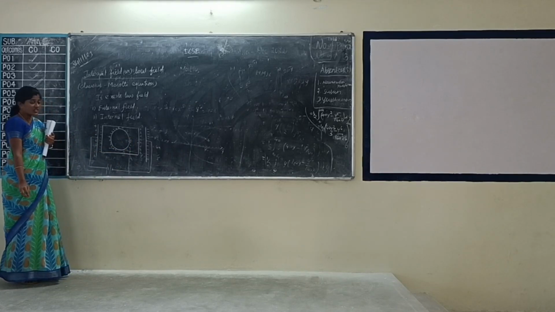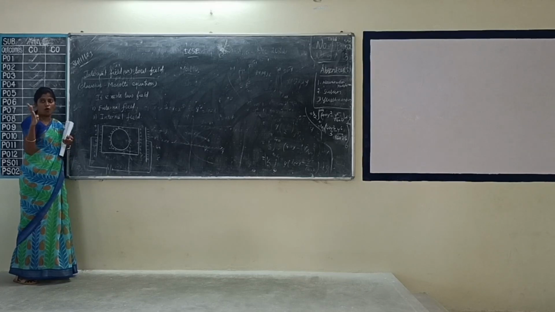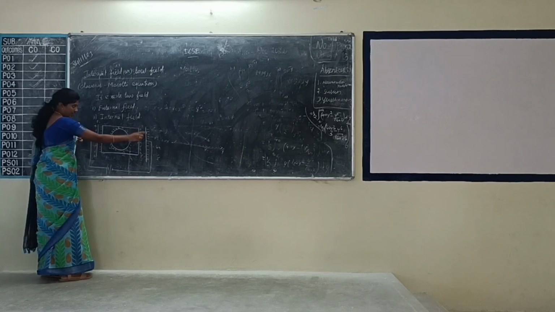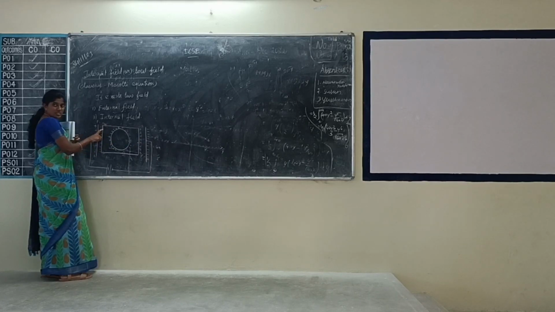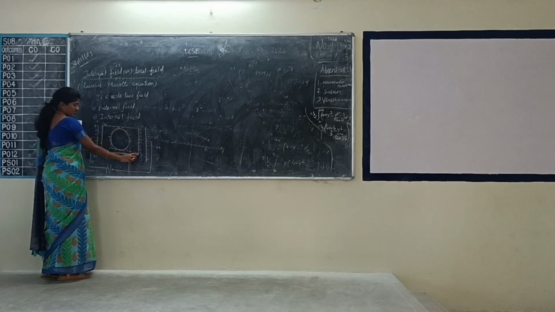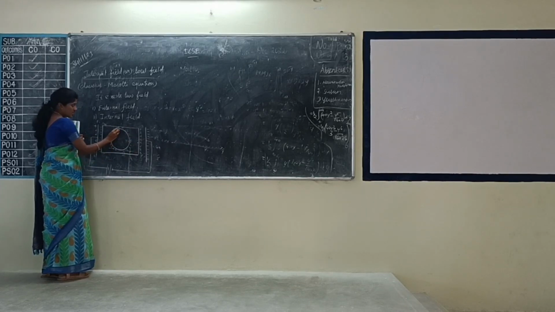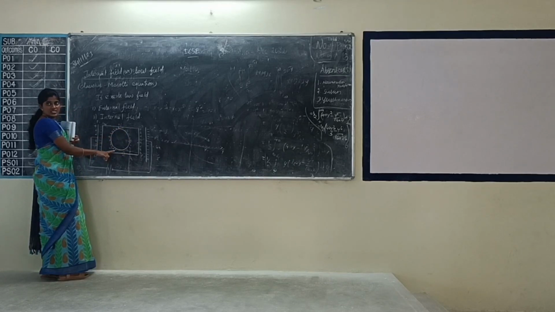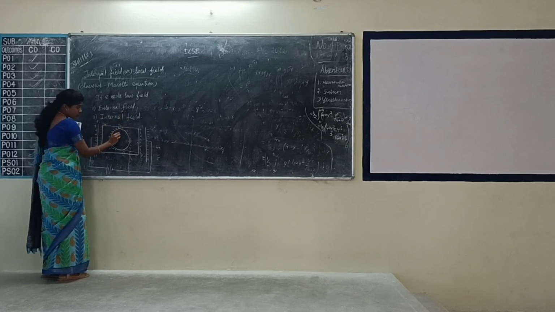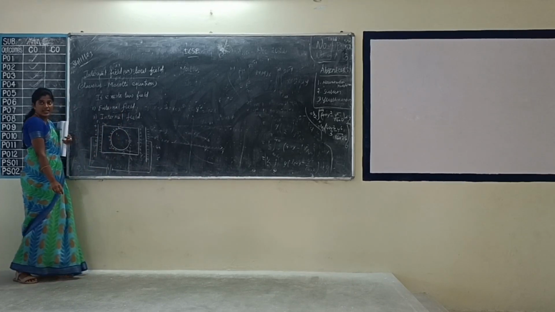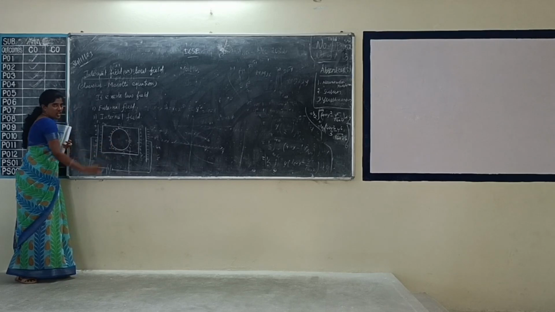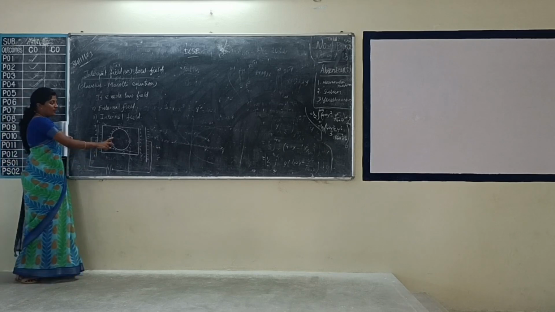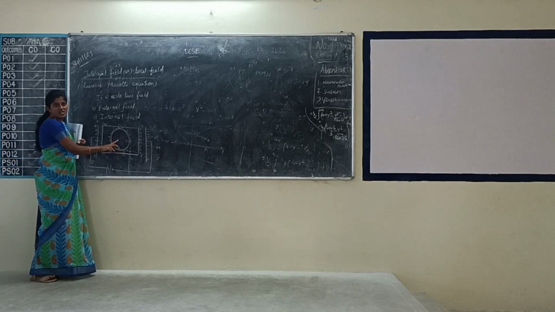Now we understand. So the internal field is based on four fields. This is E1, which is created by the charges on the plates, and this is E2, which is the field on the surface of the dielectric due to the charges, and this is E3, which is created by the charges on the surface of the sphere. There is also a fourth field inside the dielectric. Inside the dielectric there are a large number of dipoles. Each dipole has positive and negative charges. So equal numbers of positive and negative charges cancel each other.